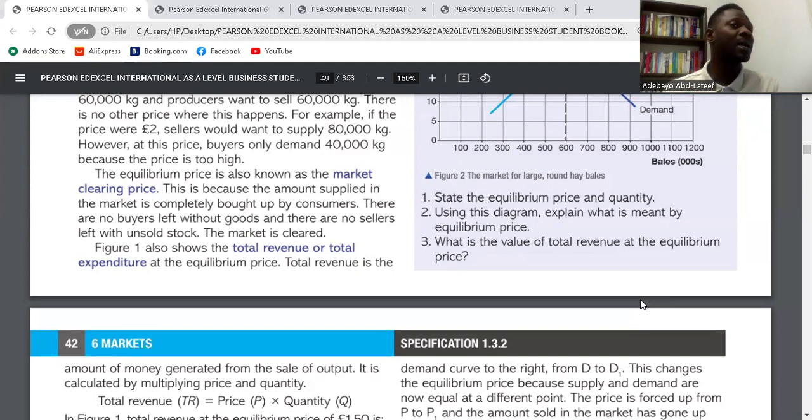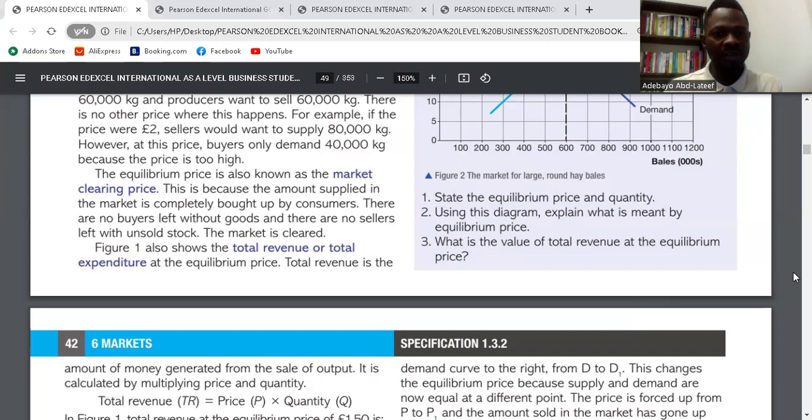So what they are saying is this: the equilibrium price is also called the market clearing price. Why do we call it the market clearing price? We call it that because it means all goods that were in that market were sold, and all customers that came to that market bought all the goods that were available. So the market is cleared. Any question about that? No.